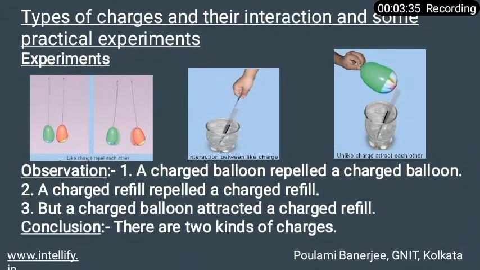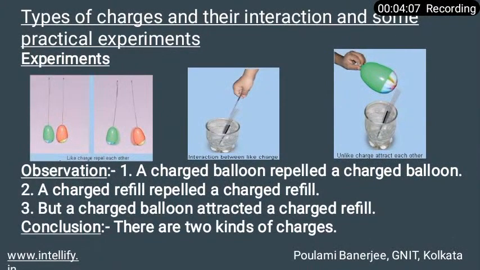Now come to the second experiment, the second picture. Let us repeat this activity with used pen refills instead of the balloons.